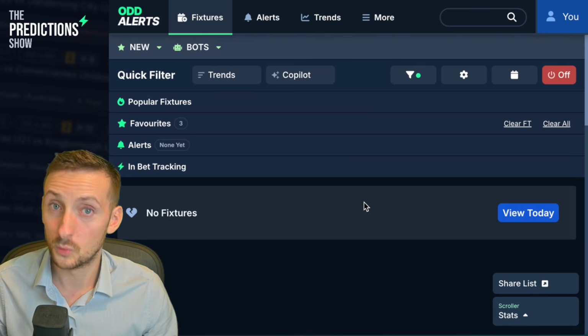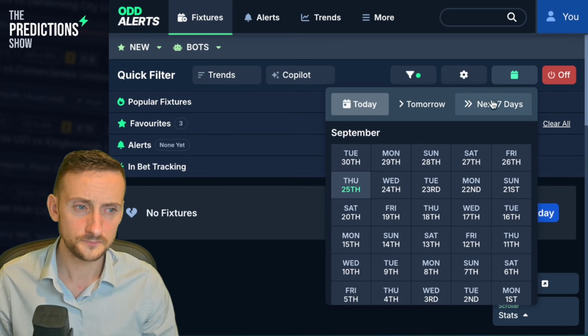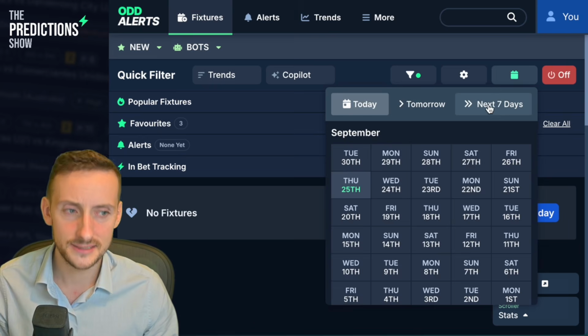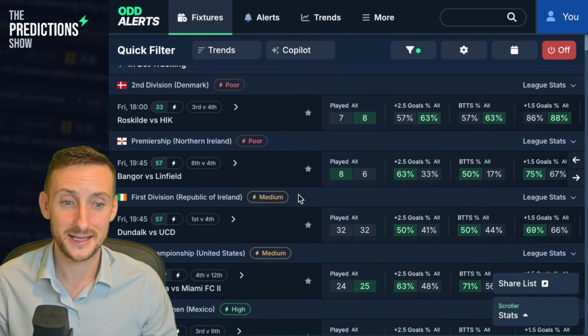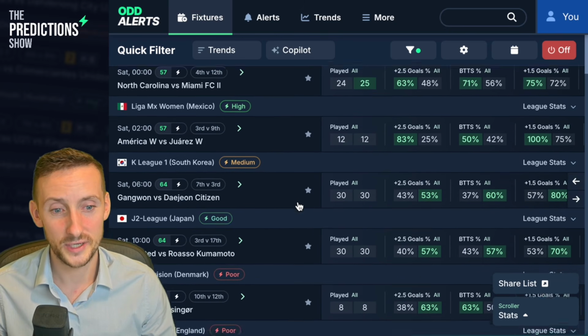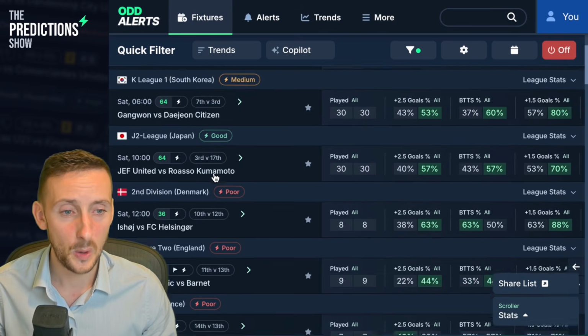Now, what you will want to do, this is a very powerful feature, click on the calendar icon, next 7 days, yes please, and then we get games from Friday, we get games from Saturday, we get games from Sunday as well. Oldham against Barnet pops up there.